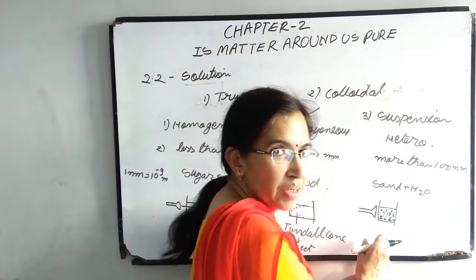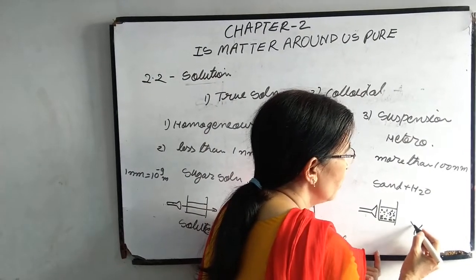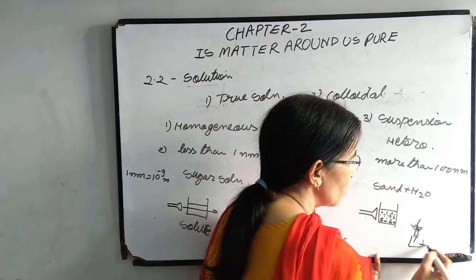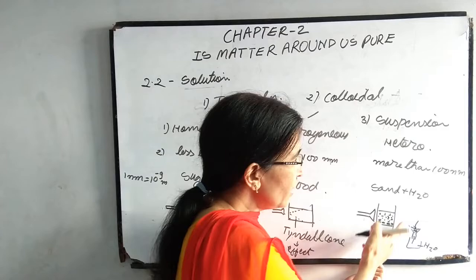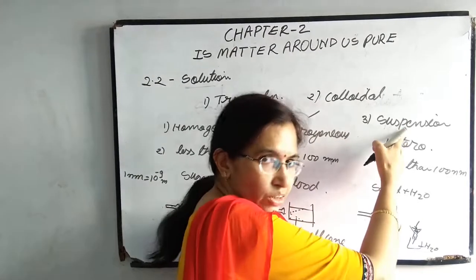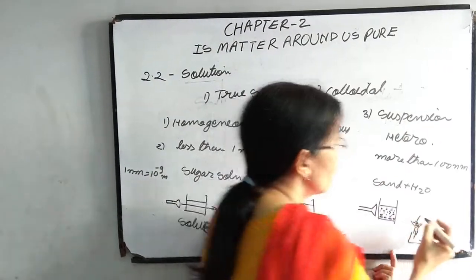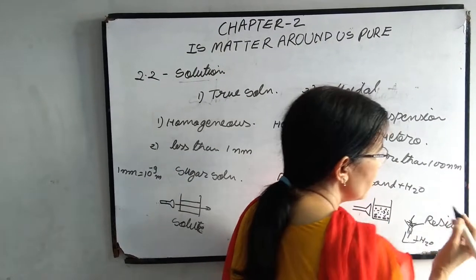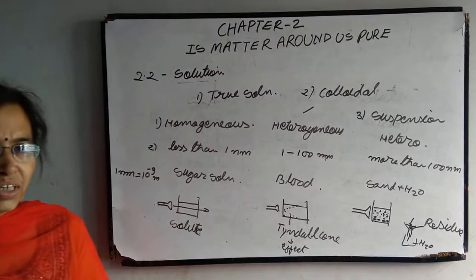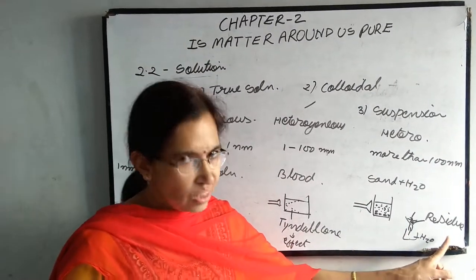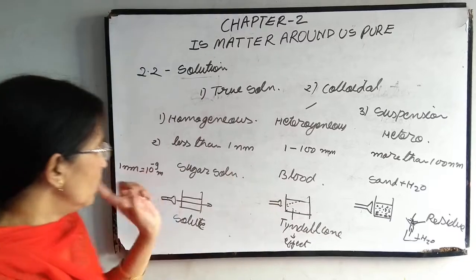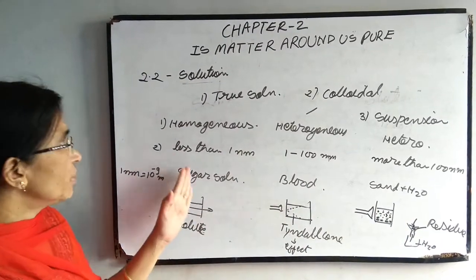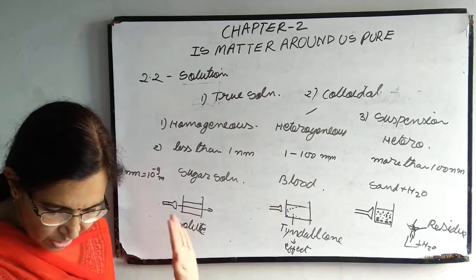But in case of suspension, if you filter through the funnel, what is placed here? Filter paper. Then the sand particles will remain here and we will get water here. Means we can separate solute from solvent in case of suspension. Clear now? As the sand will remain over there, we call it a residue. Whatever remains on the filter paper is called the residue. So in case of suspension, residue will be left, colloidal solution passes through the filter paper, true solution passes through the filter paper. Clear now?